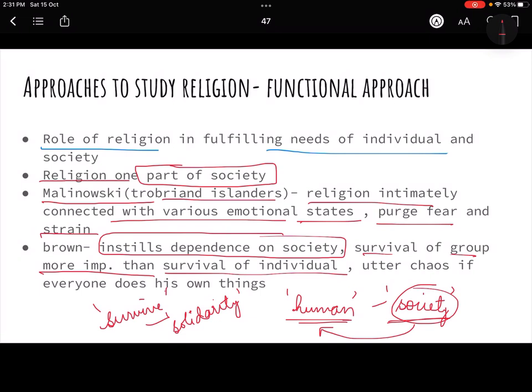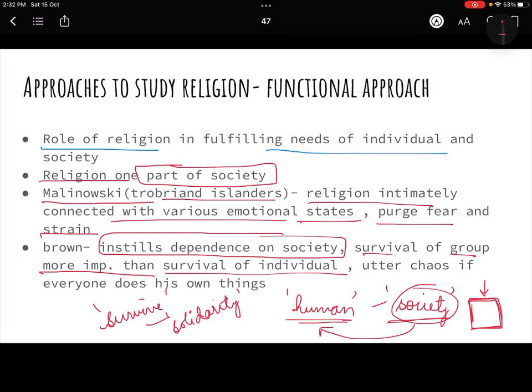So the needs or the wishes of the society at large are more important, and it does not matter what the individual's wishes are, right? So basically Brown is saying that to keep the society intact, religion plays a role, because any group of people who follow a similar religion will have similar feelings towards God. They will sit together and pray, right?